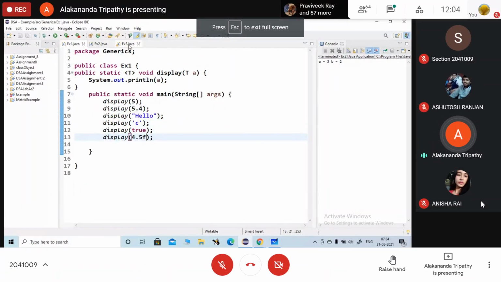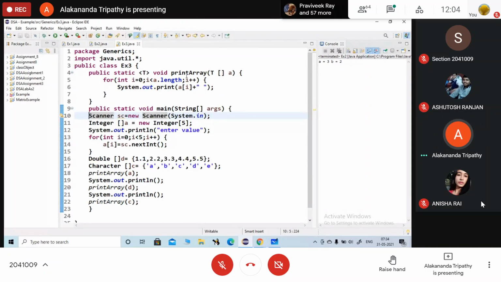In the last class we also discussed the generic method printArray, where we input different types of arrays and get the output. Here again within the angular bracket the type is specified, and it depends on the user which type of input it provides. Here we are taking different types of values: integer, double, and character. Accordingly we call the method. A will print the integer array, B will print a double array, C will print a character array.